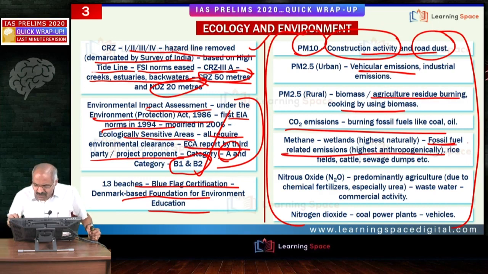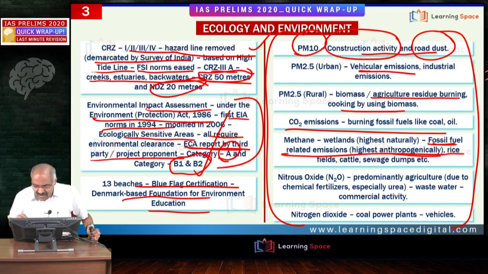If you look at anthropogenic emissions, the component is fossil fuel related, the transportation, handling and extraction of the fossil fuels, all put together, contribute to the highest anthropogenic emissions. But in general, natural emissions come from wetlands.